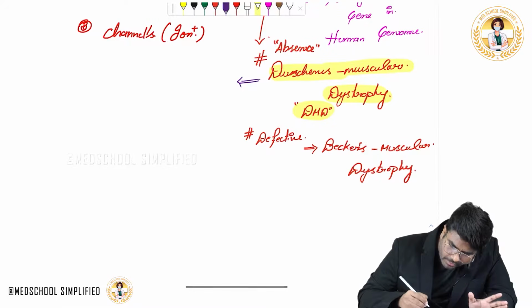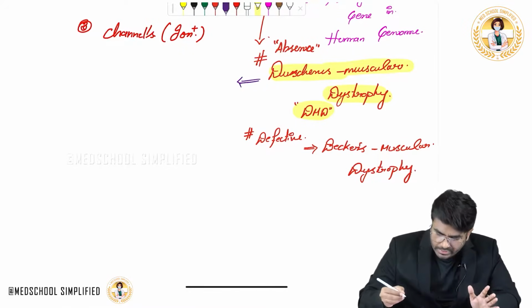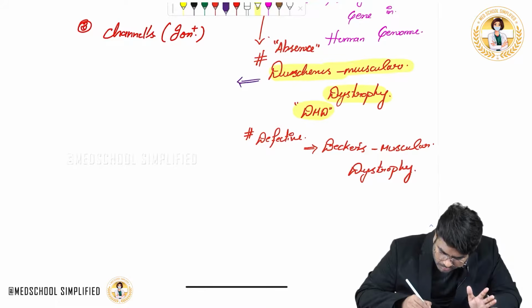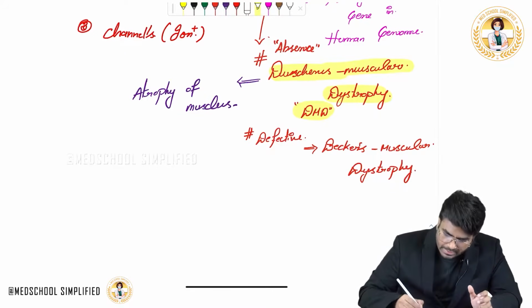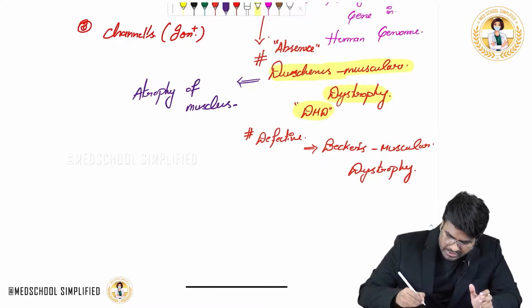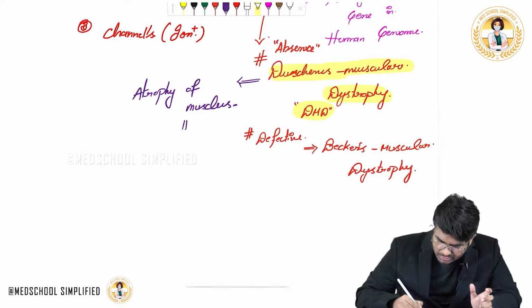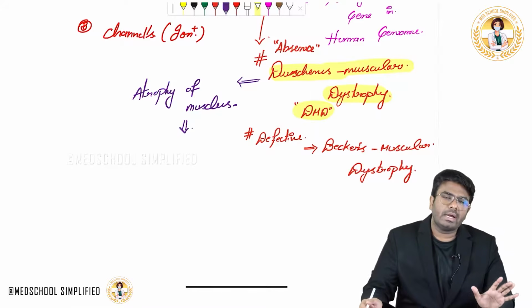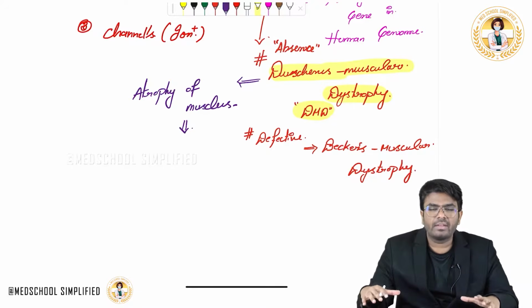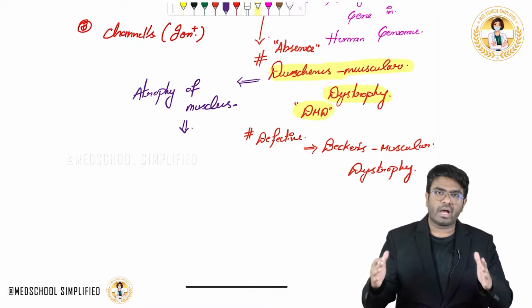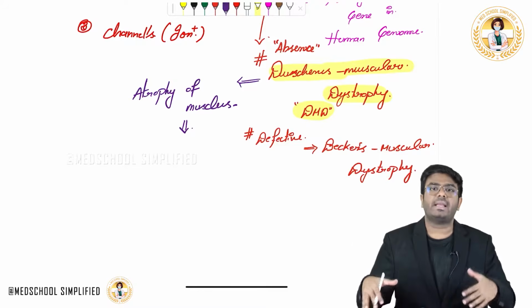The patient is going to have muscle weakness and the muscles are getting atrophied. So the patient is going to have atrophy of muscles that lead to muscle weakness. And especially in patients who are suffering with Duchenne's muscular dystrophy, imagine there is a small boy, a 10-year-old boy. He is suffering with DMD, Duchenne's muscular dystrophy. If he is sitting down, and you ask him to squat and ask him to stand up.